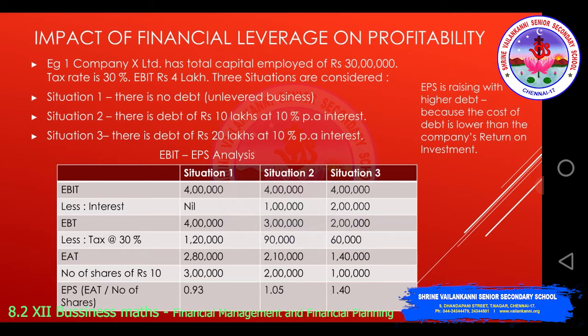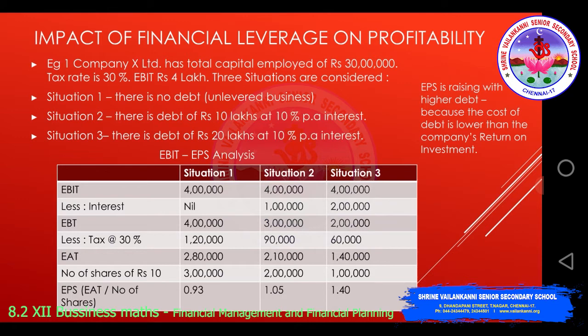Then situation 3, if there is a debt of 20 lakhs at 10% per annum interest, 4 lakhs is the EBIT less interest, because 20 lakhs into 10% is 2 lakhs. Earnings before tax is 2 lakhs, so less tax at 30% is 60,000. So earnings after tax will be 1 lakh 40,000. Number of shares of rupees 10 is 1 lakh, because out of 30 lakhs capital employed, 20 lakhs is debt, which means 10 lakhs is the equity. So 1 lakh shares. So EPS will be EAT divided by the number of shares, which is 1.40.